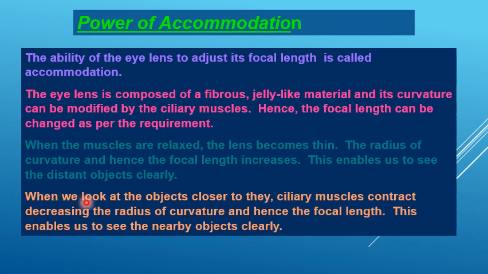When we look at objects closer, the ciliary muscles contract, decreasing the radius of curvature and hence the focal length. This enables us to see nearby objects clearly.